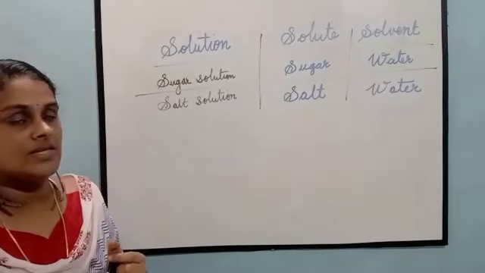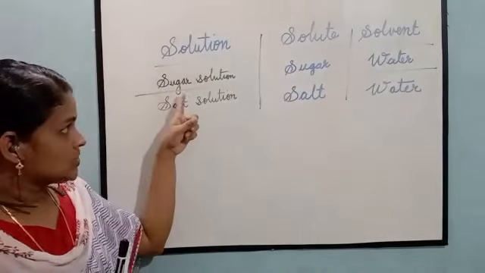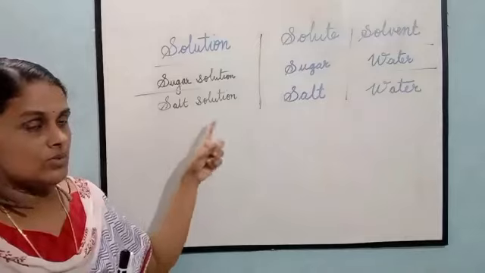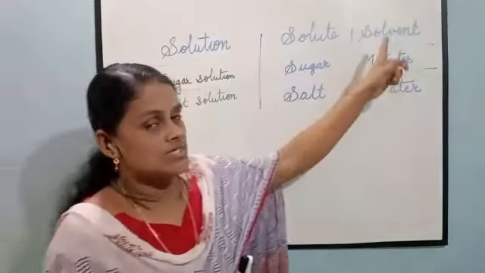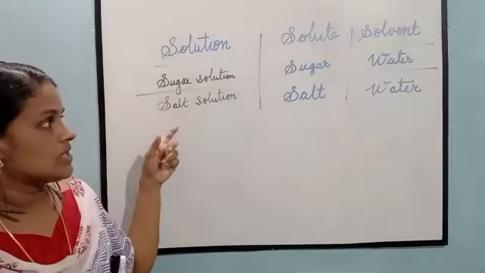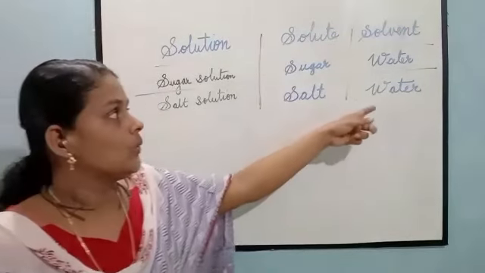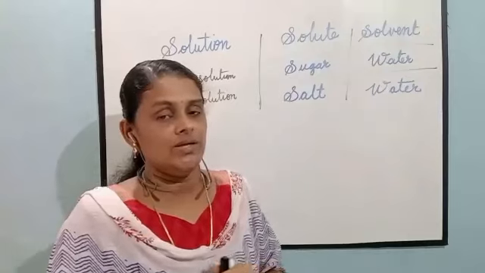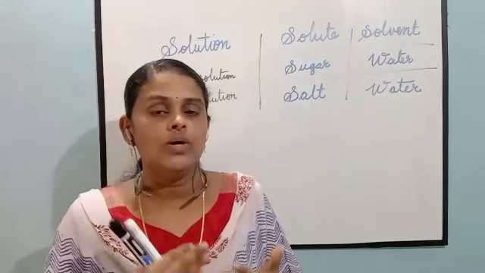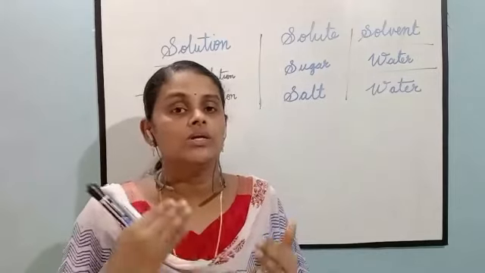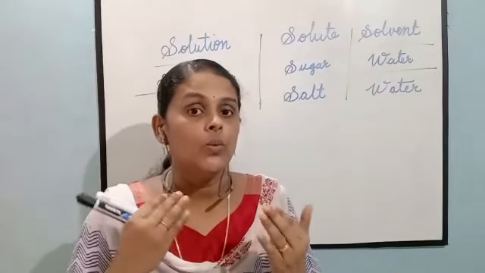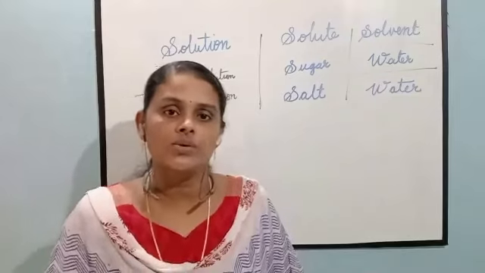So here we have seen two types of solutions, sugar solution and salt solution. In sugar solution, sugar is a solute and water is a solvent. In salt solution, salt is a solute and water is a solvent. And we have learned in 4th grade that water is called the universal solvent because most solutes dissolve in it.